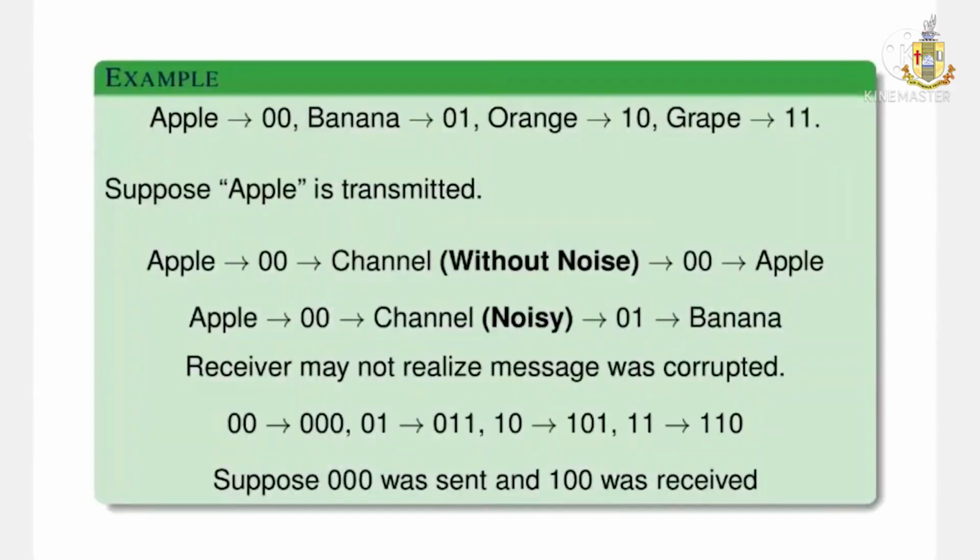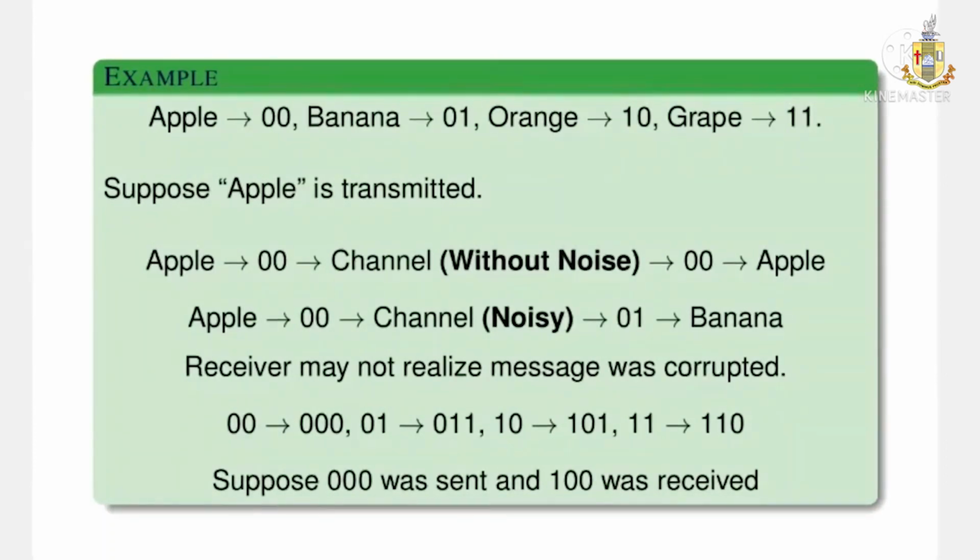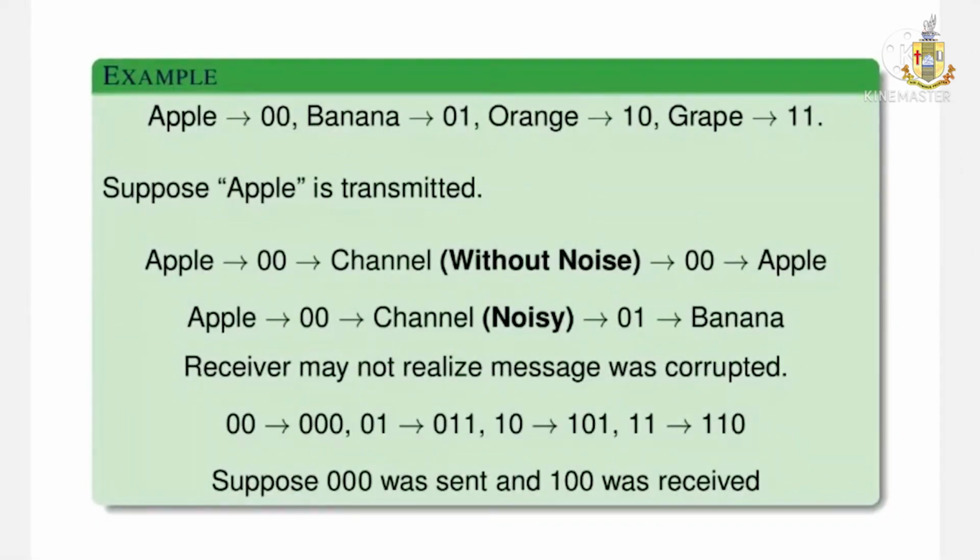Here I have given an example. For example, there are 4 foods: apple, banana, orange, and grape. I want to transfer this information to the receiving end. Computers understand only the language of binaries. So I convert apple into 0 0, banana into 0 1, orange into 1 0, and grape into 1 1.